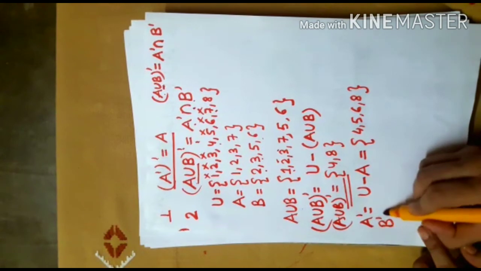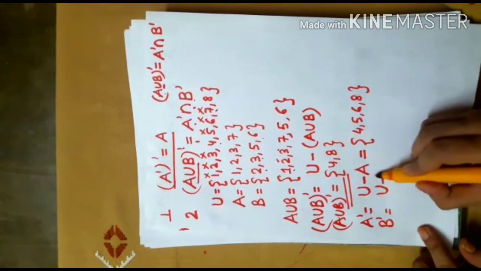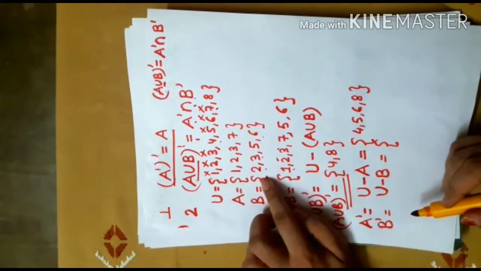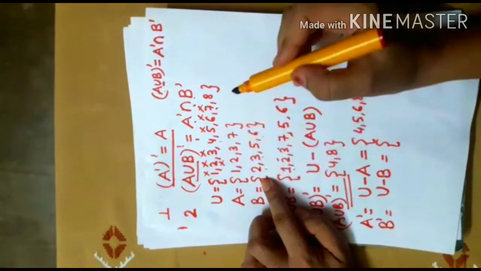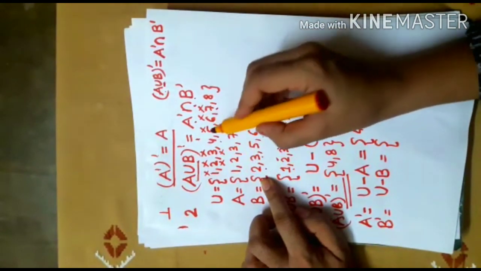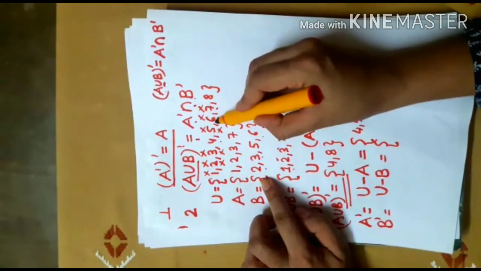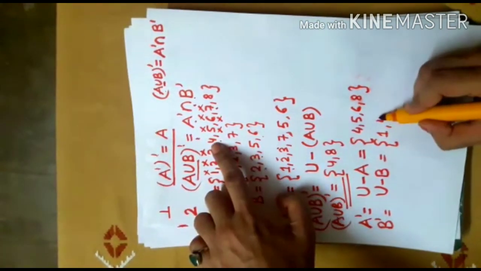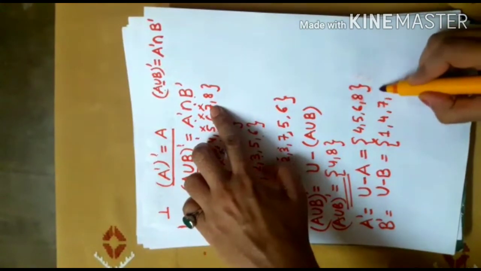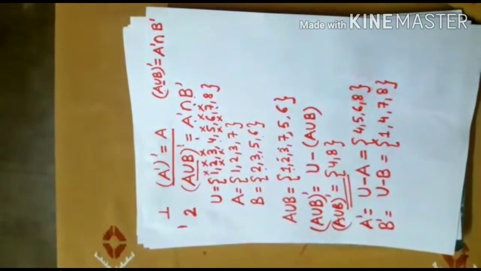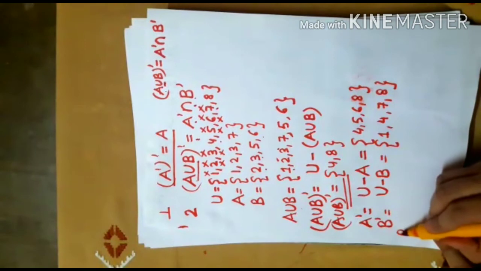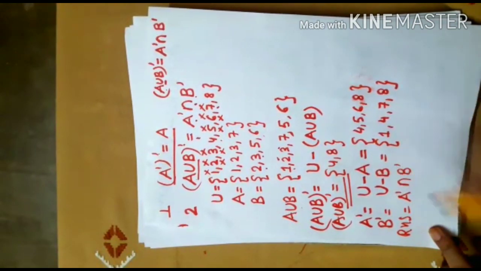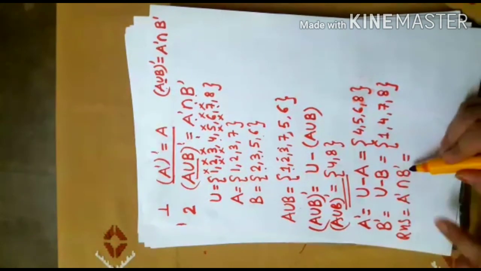Now similarly, complement of B will be U minus B. From the universal set, I have to remove B. So 2 will be removed, 3 will be removed, 5 will be removed, 6 will be removed. So I'm left with 1, 4, 7 and 8.